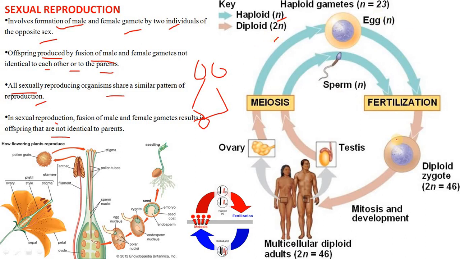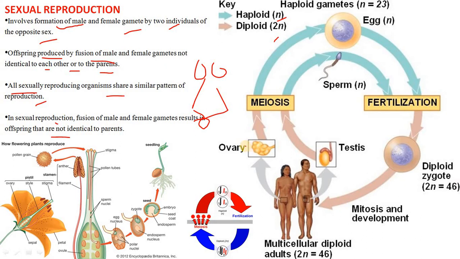You can see in this cycle that different sexes are involved. One, from the testis, produces sperm in the male, and the ovaries produce ova in the female. They fuse together to form a diploid zygote at first. It can involve a single organism carrying both sexes, known as hermaphrodites, or two individuals, male and female, individually. Gametes are formed by meiotic division, while the zygote divides mitotically to form young ones.